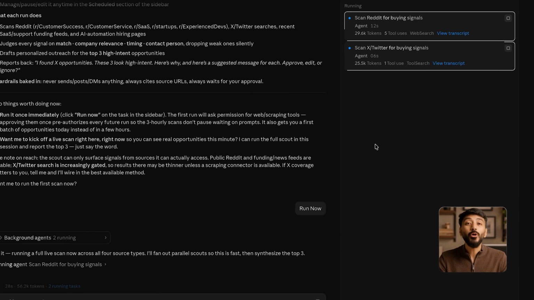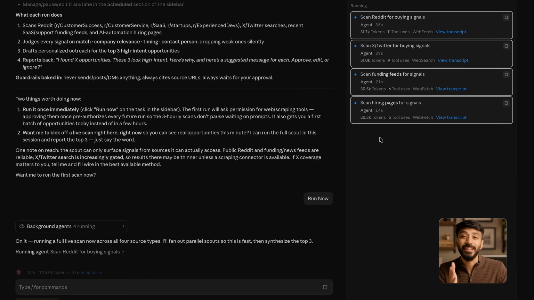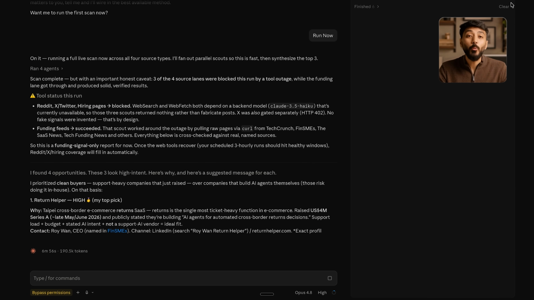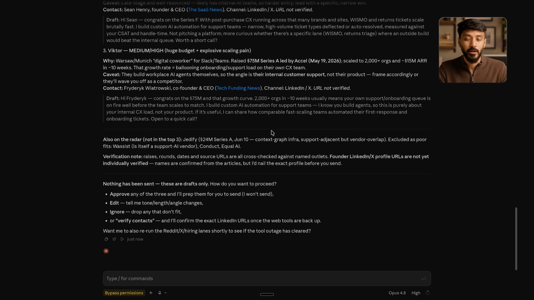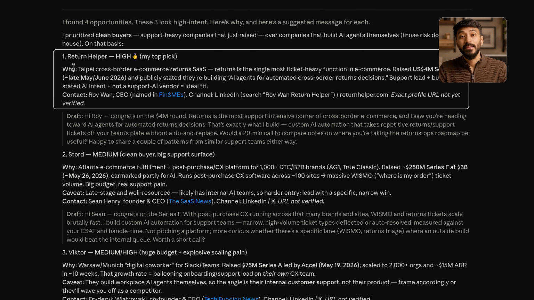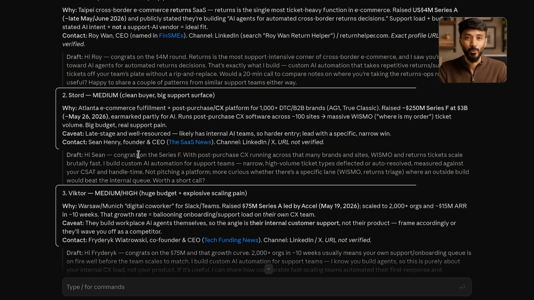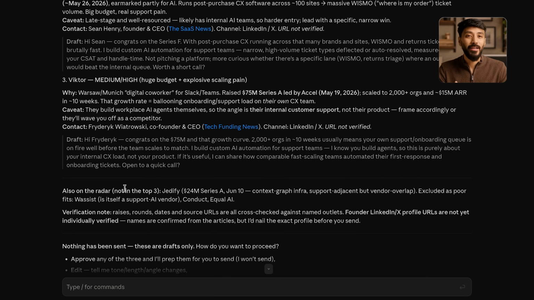4 agents out on the open web at the same time, reading what real people are posting right this minute. A few minutes later, it comes back with everything. And look what it hands you. 3 real opportunities ranked from best to keep an eye on. Return helper, rated high. They just raised a $4 million round. Each one comes with who exactly to contact and a pitch already written for you. But here's the part that actually builds trust. It's honest about where it struggled.